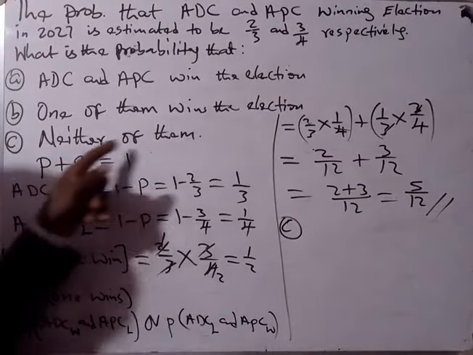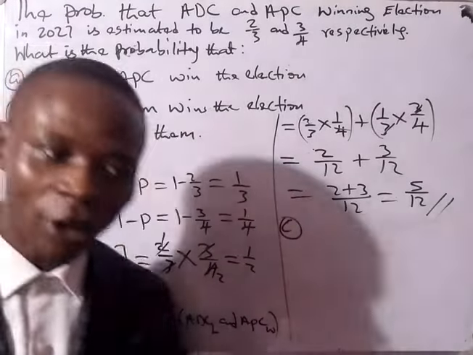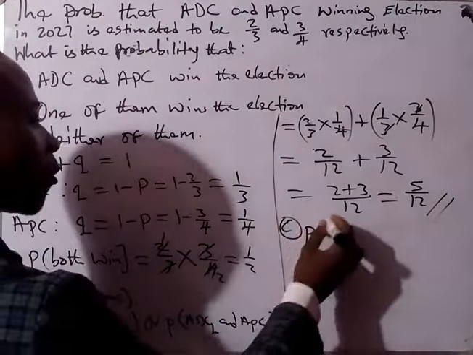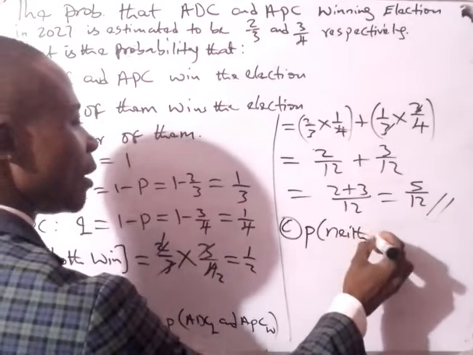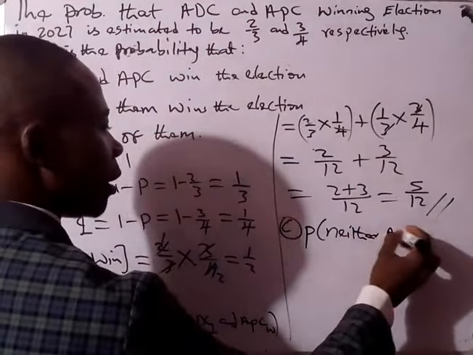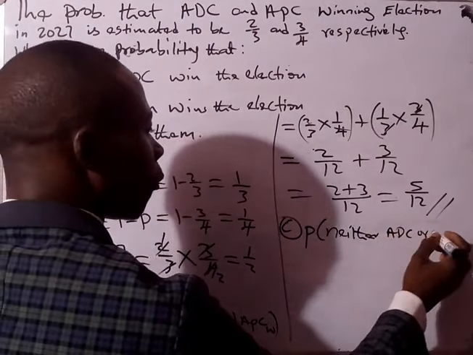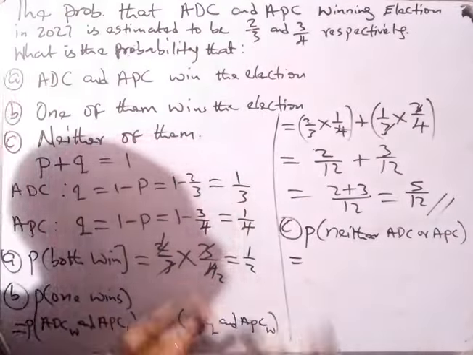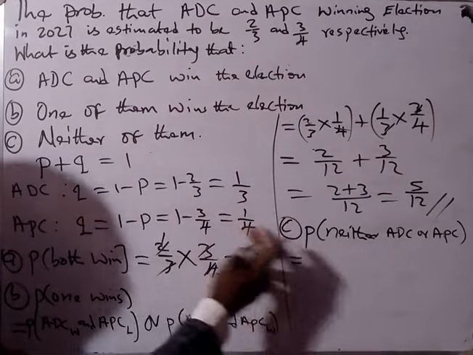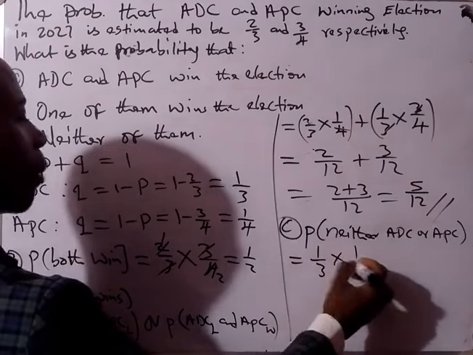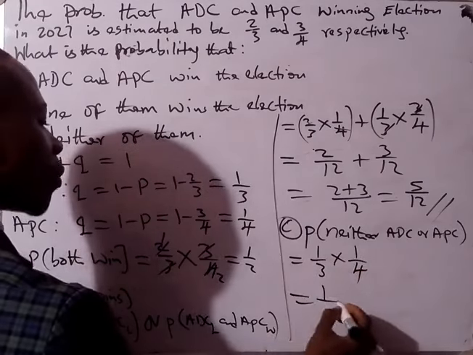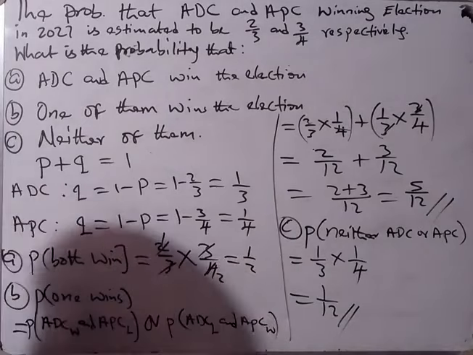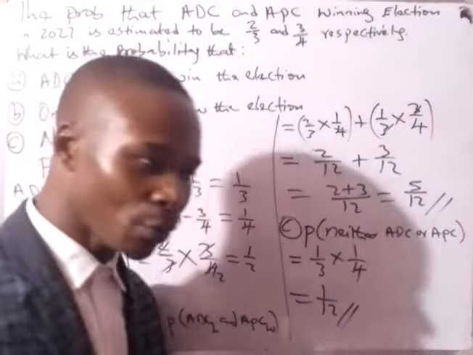So here, let's take the last one, the C part of it. The C part said that neither of them wins, because you know we still have other political parties in Nigeria. So let's see. The probability of neither ADC nor APC winning definitely means that all of them will fail. And then the probability of both of them failing is 1/3 multiplied by 1/4, which is the same thing as 1/12.